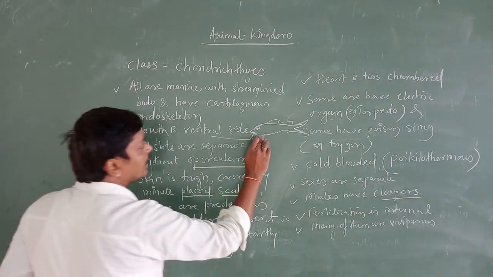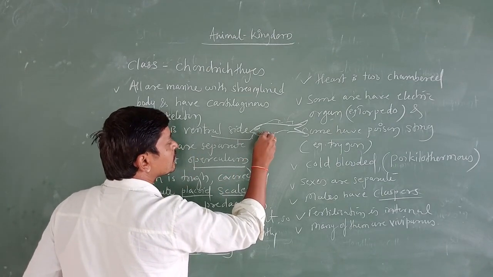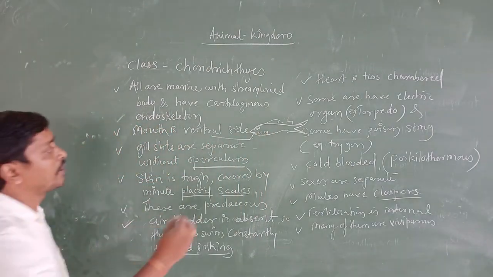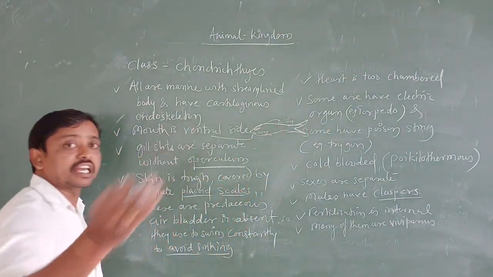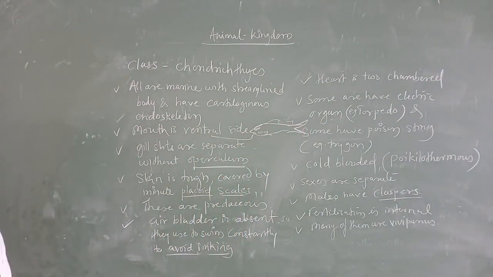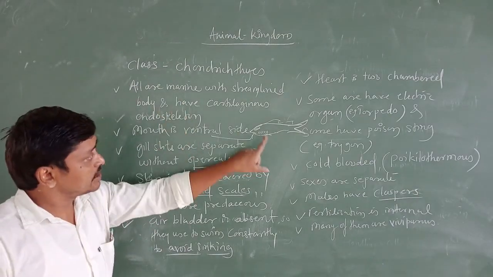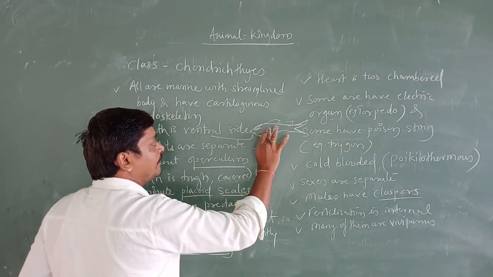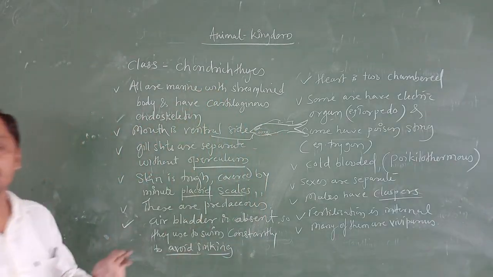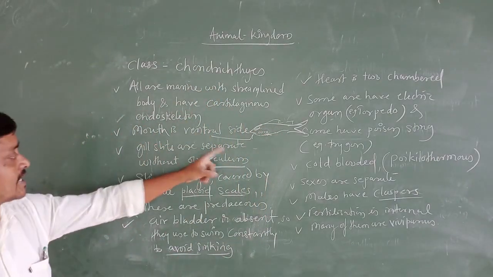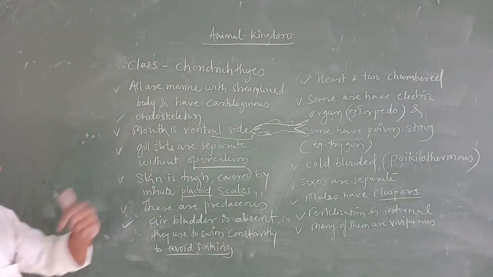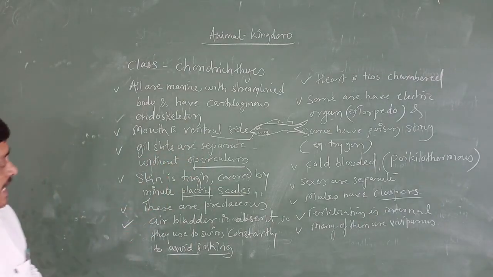The next one is that gill slits are separate, without an operculum. Here we get gill slits, but they are not covered by an operculum. When we study Osteichthyes next, I will tell you more: there, the gill slits are covered by an operculum. But here in Chondrichthyes, the operculum is absent. That is, gill slits are separate without the operculum.